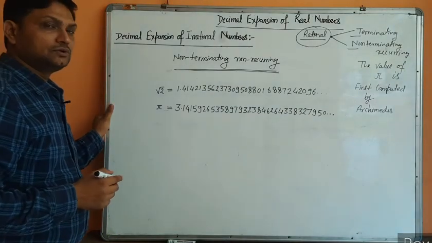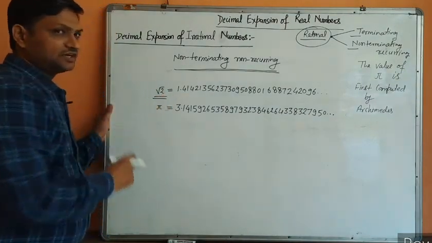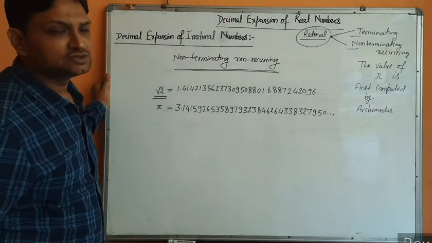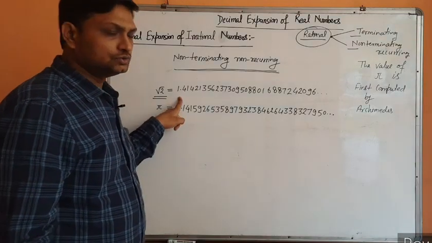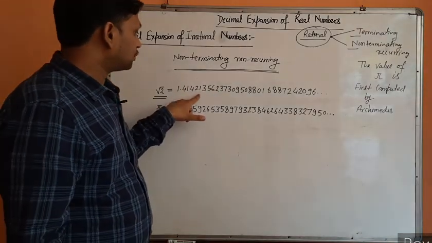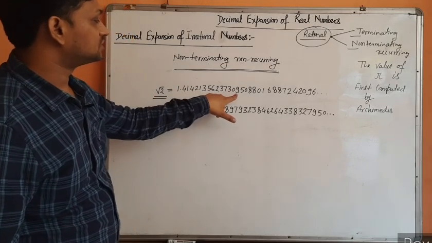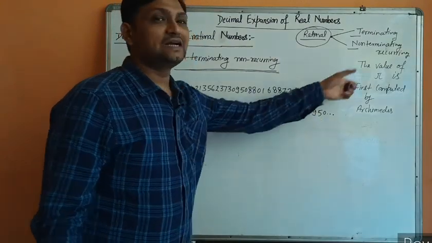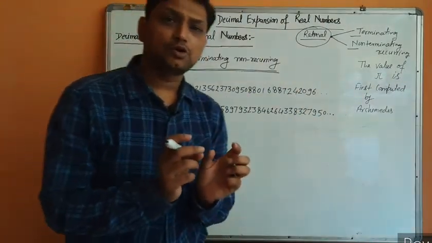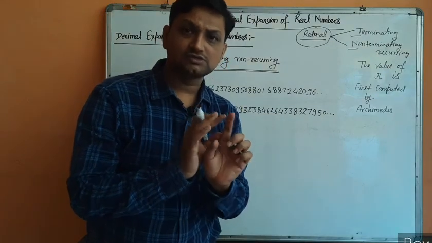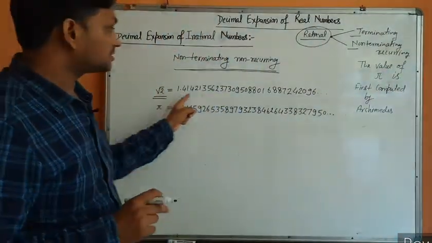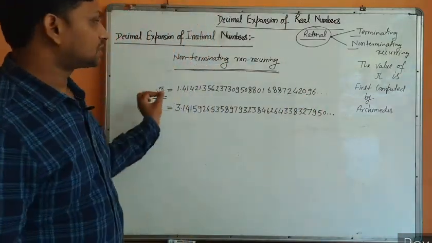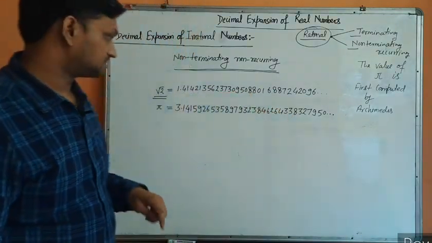So when we have to calculate the decimal expansion of square root of 2, by the long division method you can calculate root 2. It will come 1.4142135627309880168872424296 and so on. Means the same block of digits or the same digit is not repeated and it also does not terminate. This type of decimal expansion is known as non-terminating, non-recurring decimal expansion.